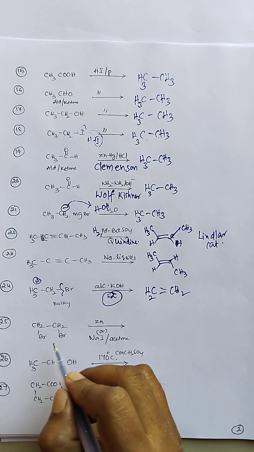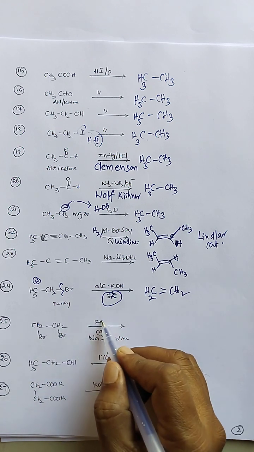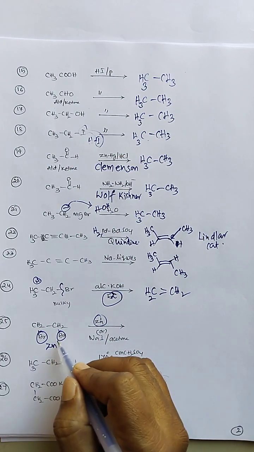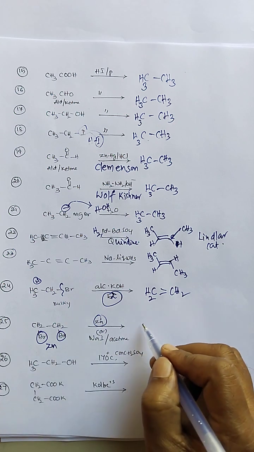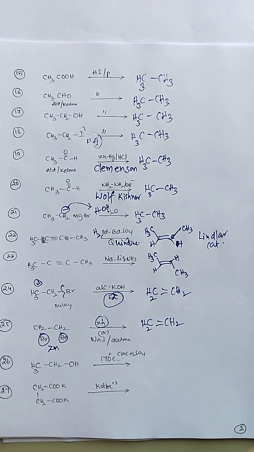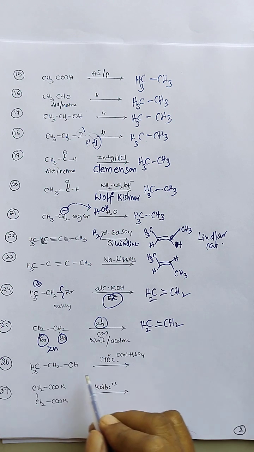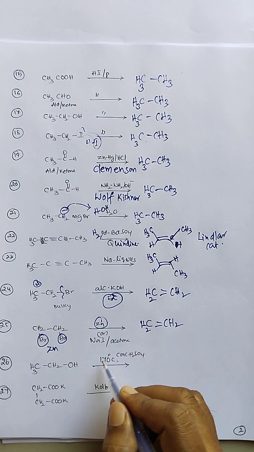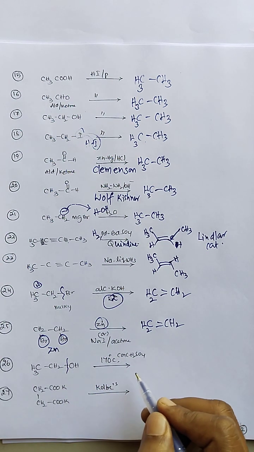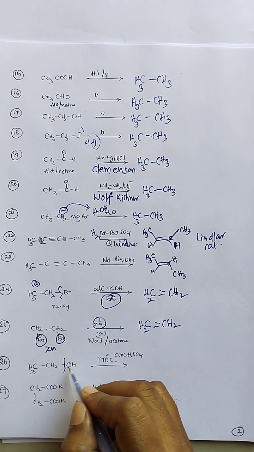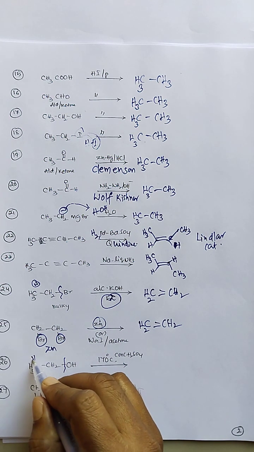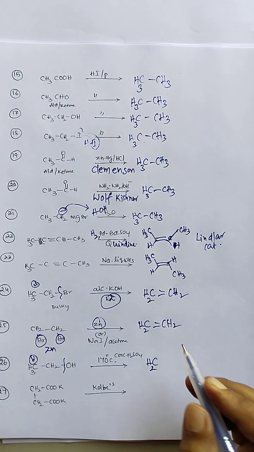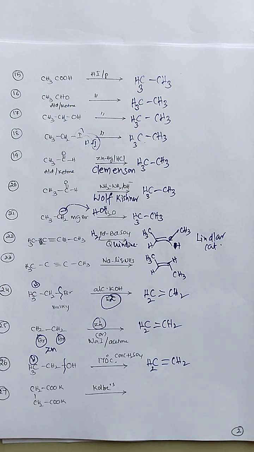Next reaction, 1,2-dihalides or vicinal dihalides reacting with zinc. Zinc's valence is 2, so it takes up the 2 bromine atoms from the molecule. Therefore we get ethene as the product. Ethyl alcohol upon reaction with concentrated sulfuric acid at a high temperature of 170 degrees centigrade undergoes dehydration. The hydroxy group is removed from one carbon and hydrogen from the neighboring carbon. Two bonds are broken, and therefore we get the ethene molecule.